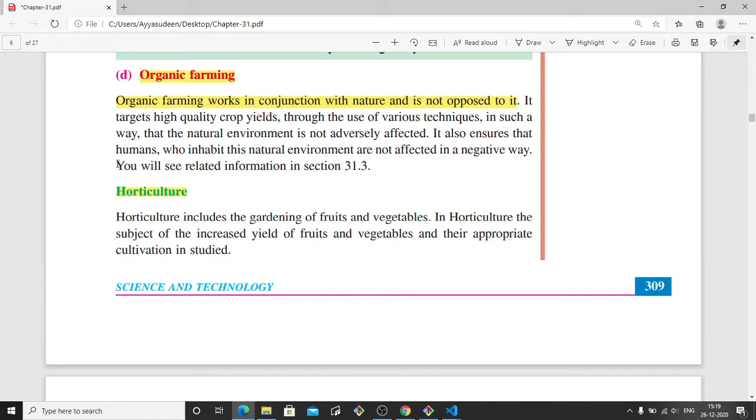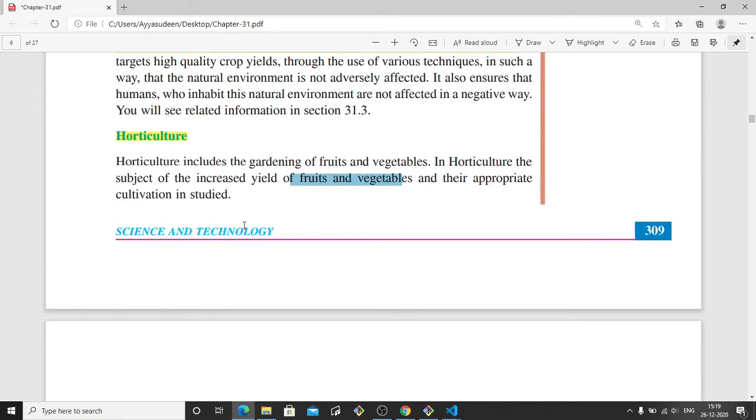So here, for example, horticulture. It includes gardening of fruits and vegetables. Okay, fruits and vegetables are gardened. In horticulture, it leads to increased yield of fruits and vegetables and their appropriate cultivation.